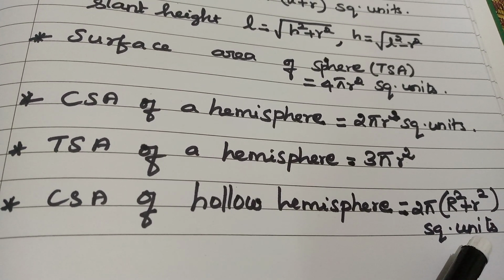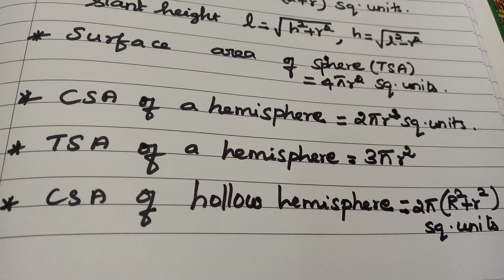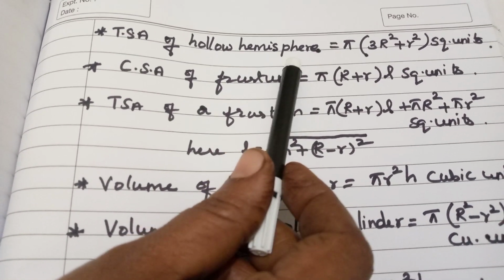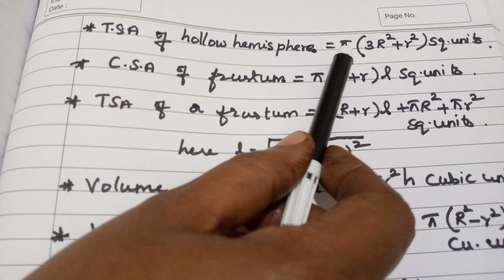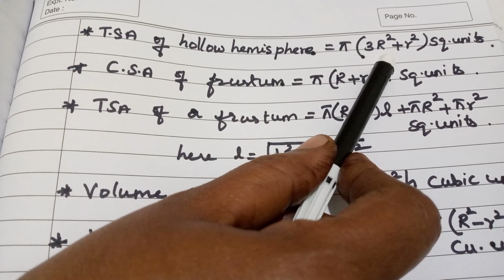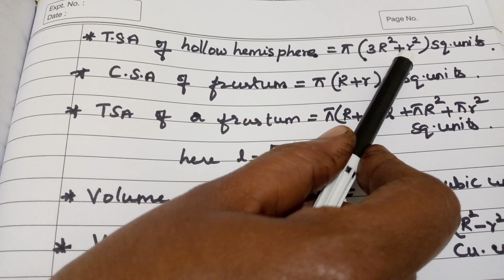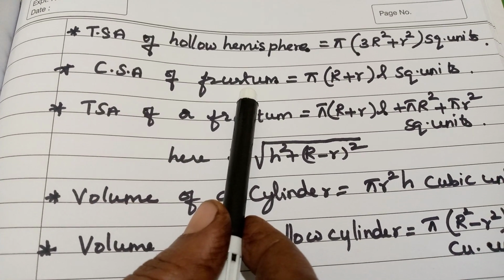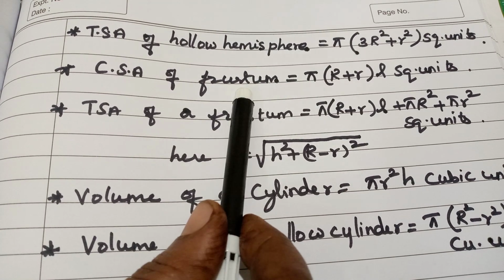Next formula is TSA of hollow hemisphere. TSA of hollow hemisphere is pi into 3R square plus small r square units. Next, CSA of frustum. Frustum means a bucket.